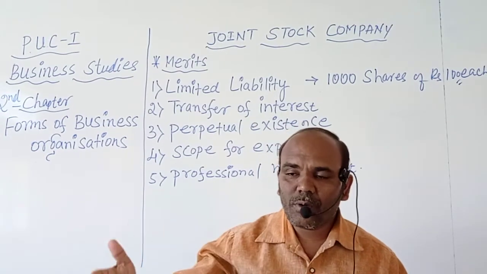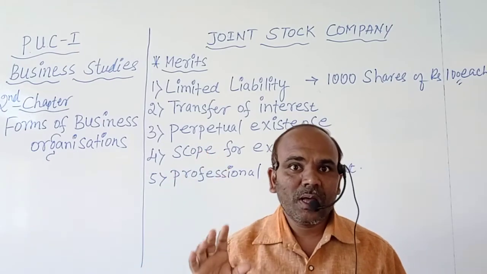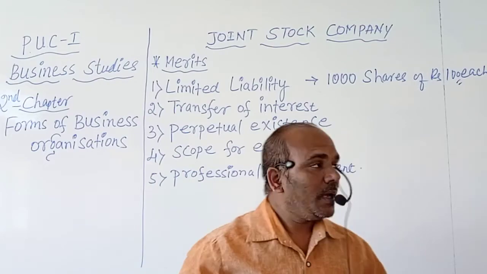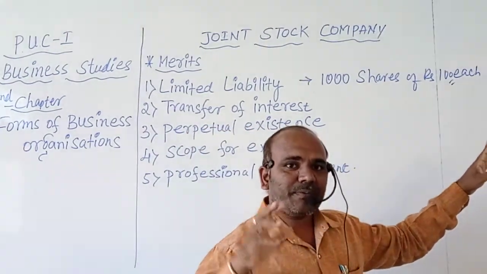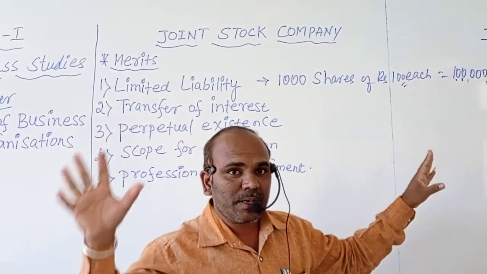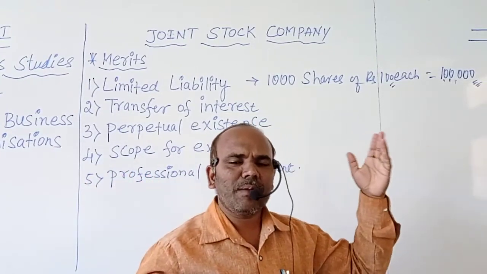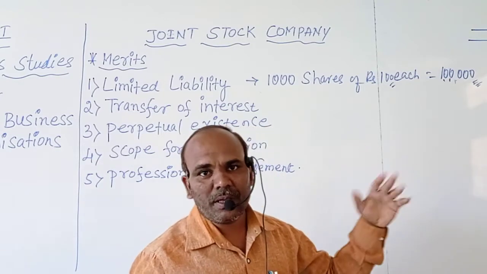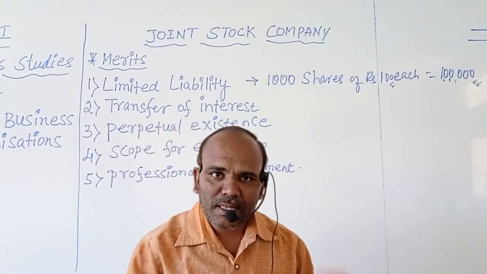It means at the time of liquidation or at the time of winding up of the business, that shareholder is responsible to pay the remaining balance. He paid only 80,000 at the time of purchasing the shares of that company, but the remaining 20,000 is the liability of that shareholder at the time of loss or winding up or liquidation of that company. Beyond that limit, he is not going to contribute anything else.